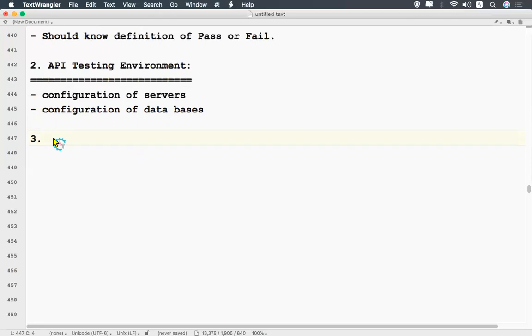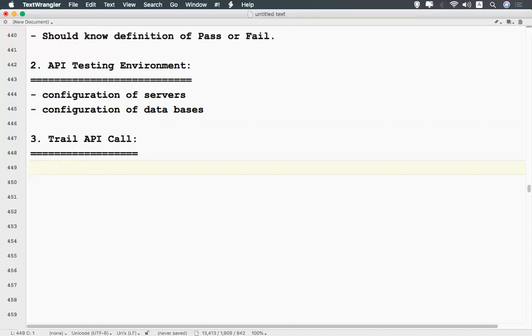So, trial API call. Everything is ready. You know the requirement. You have the environment now. So before starting the actual API testing, perform a sanity test. What it means is, make a test API call just to check whether the API is functioning or not. Whether you are getting wrong output or correct output, that is different, but at least the API is working or not.